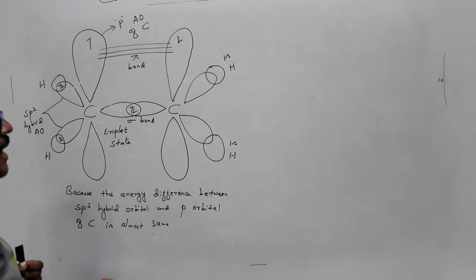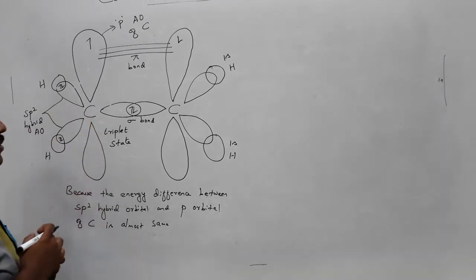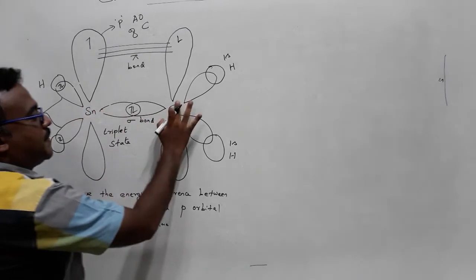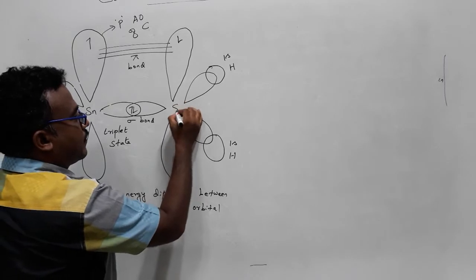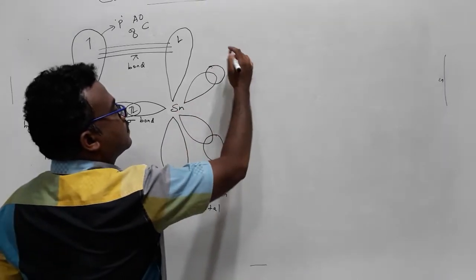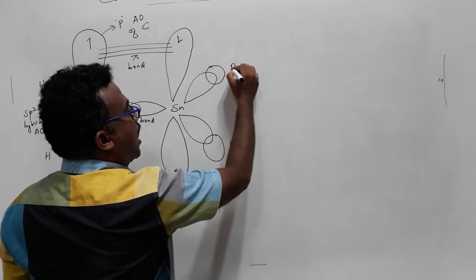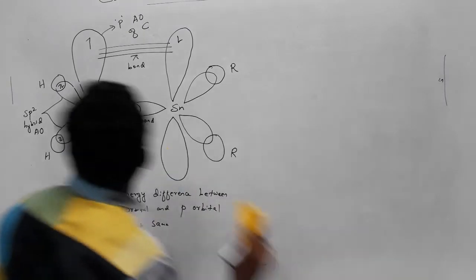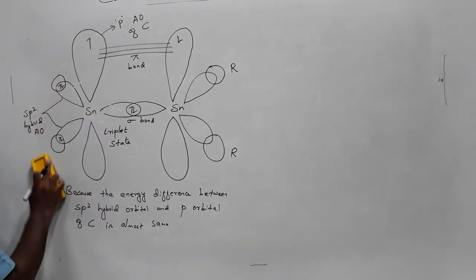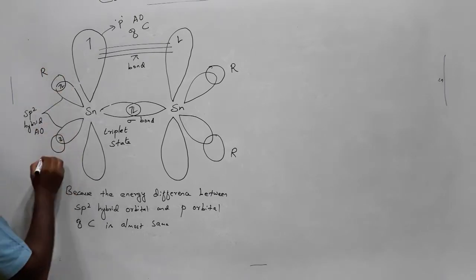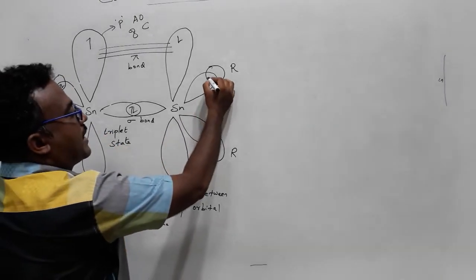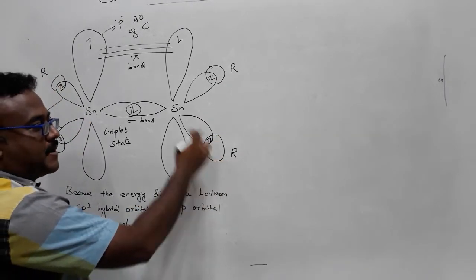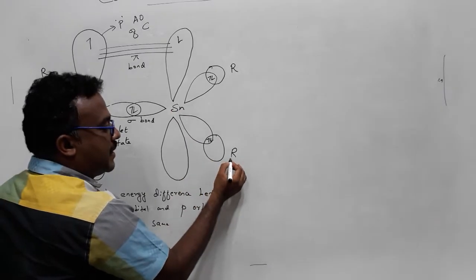But when we compare carbon with tin, what will happen? What changes can we expect? There will be major changes. It is an R group. This also will be an R group. Normally R means carbon, so carbon is attached to the tin.